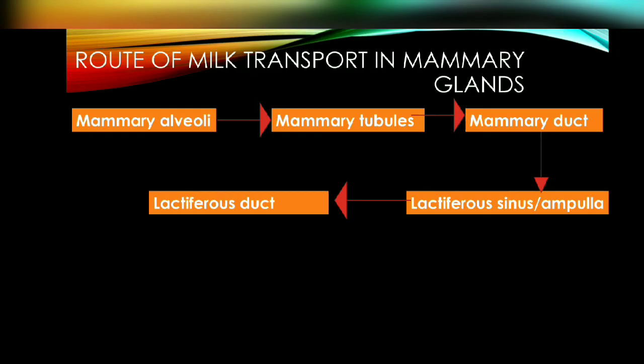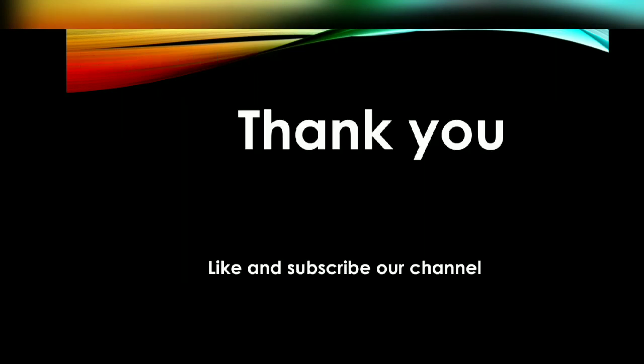So this is the overall structure of our mammary gland. How is the milk produced? Milk is produced in the mammary alveoli, and from there it transfers into mammary tubules, then into the mammary duct, then into the lactiferous sinus, and finally into the lactiferous ducts.